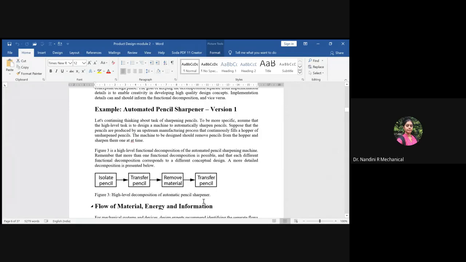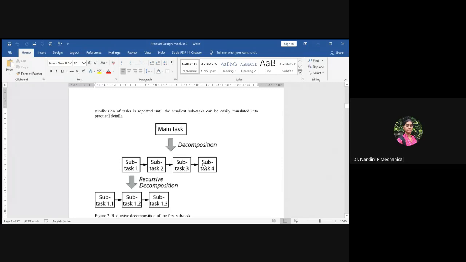Okay. So this is just an example of an automated pencil sharpener. So how to do it? Any example you can take and do the explanation. So one thing you should know: engineering design process, organization design. What are the key elements in the design to make your product globally representative?